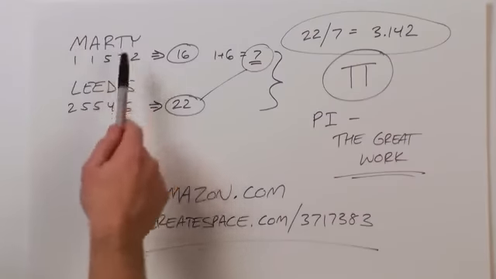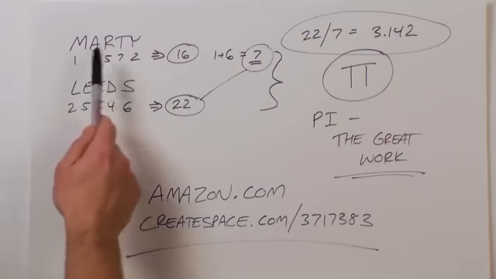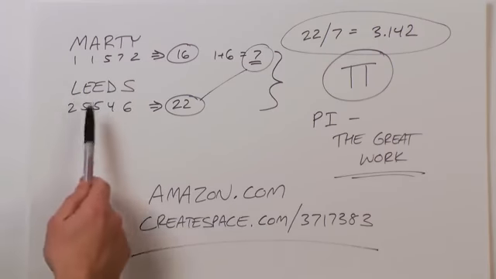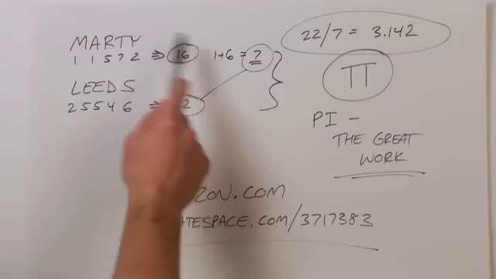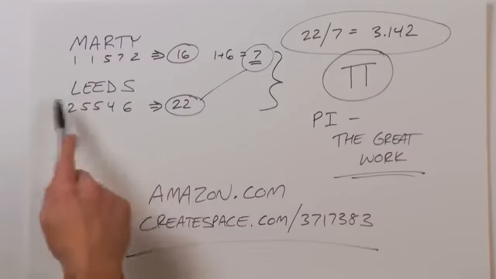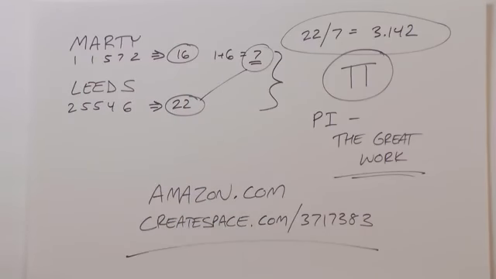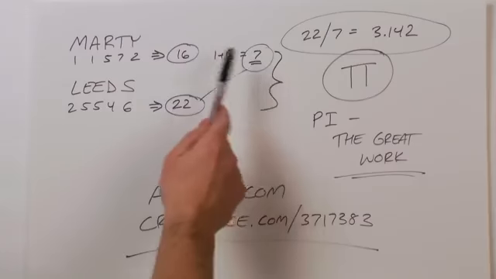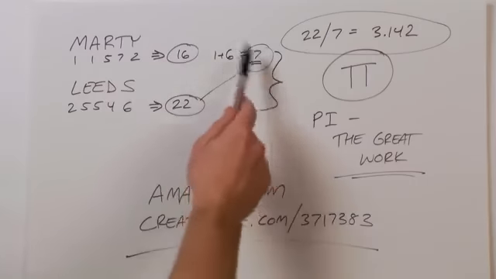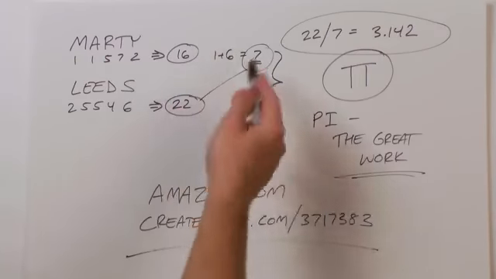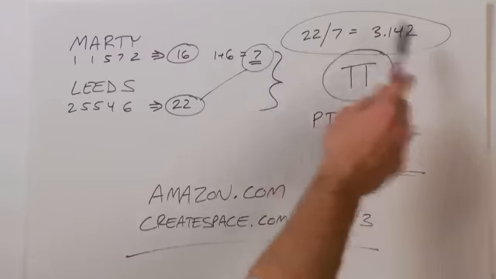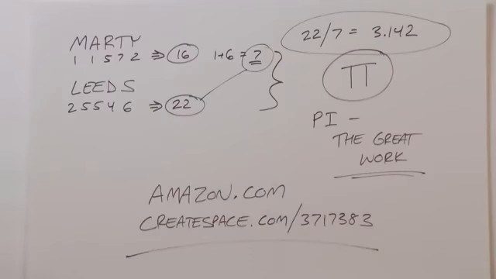My name is Marty Leeds, 11572-25546, giving you 16 for Marty and Leeds being 22. Now with decimal parity, or adding the 1 and 6 together, we get 7, and 22 divided by 7 equals 3.142, or pi.